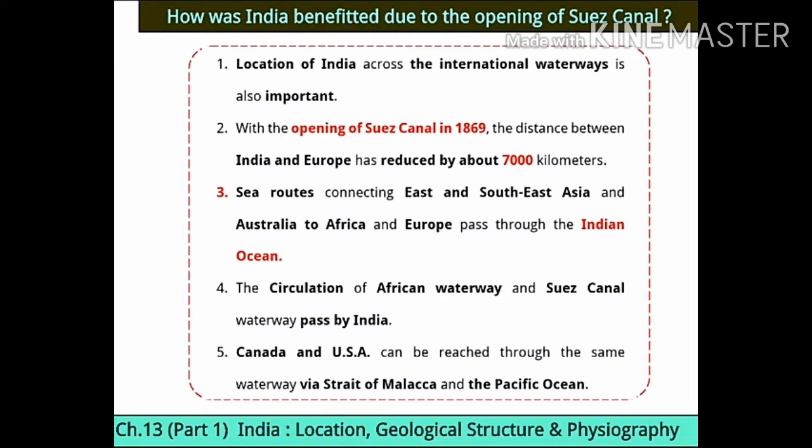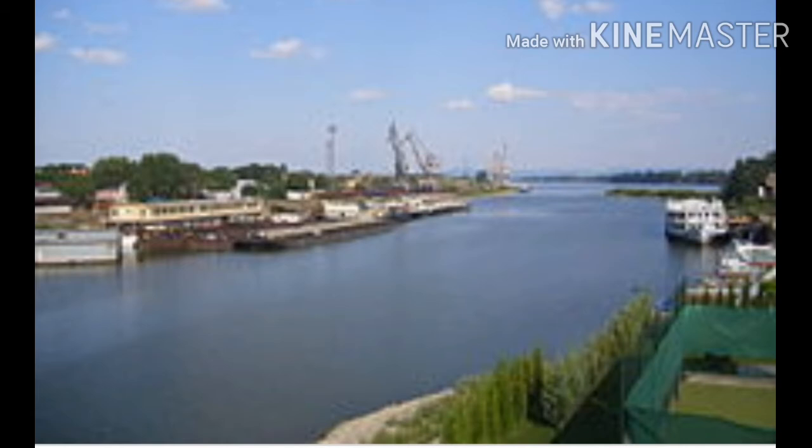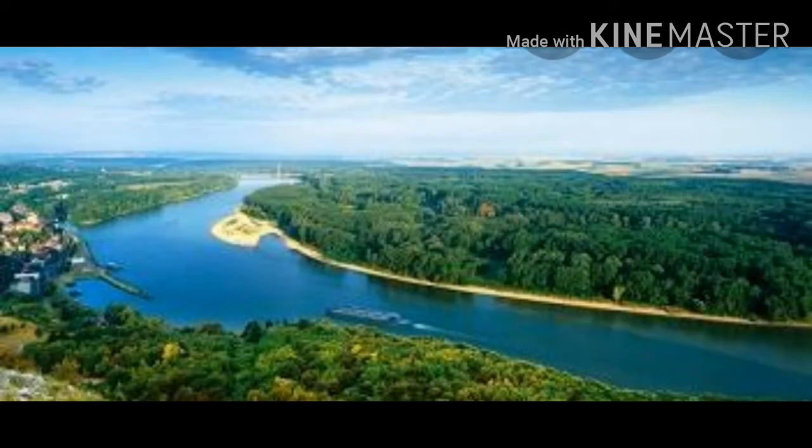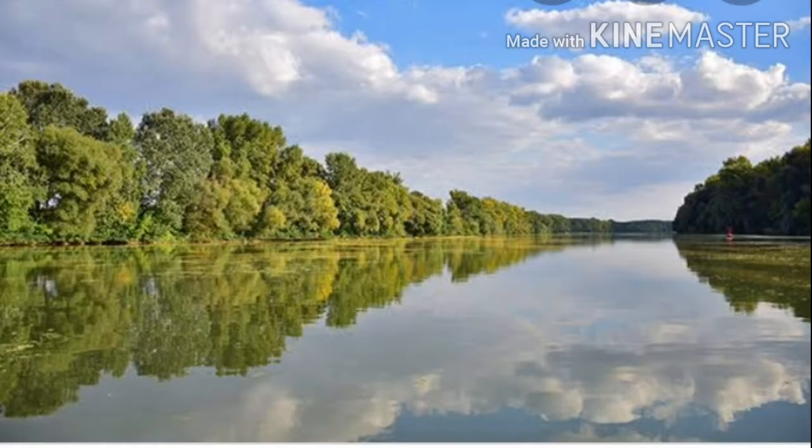You may write answer in your own words, but keep in mind that the sense of the answer should not be changed. If you'll miss the sense of the answer, then you'll miss the marks too. So the first point is, location of India across the international waterways is also important. In the international waterways, the location of India is very important. How? We'll see further.